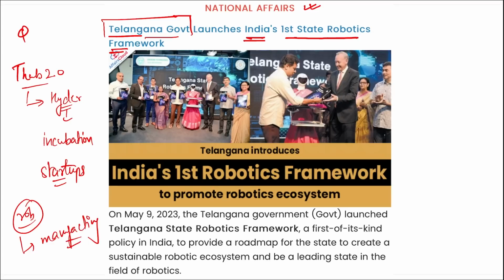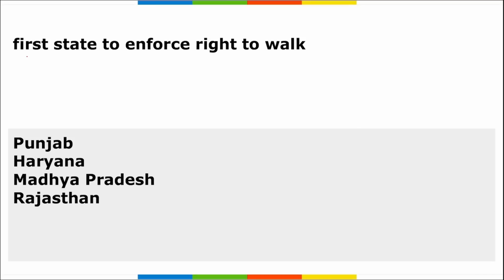Next, which is the first state to enforce the right to walk? Remember, it is Punjab that became the first state to enforce the right to walk.